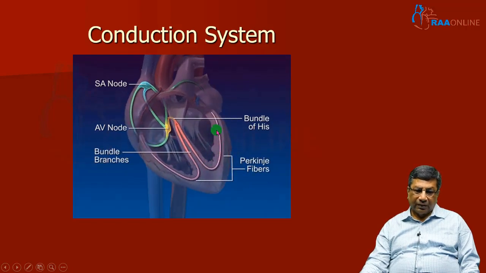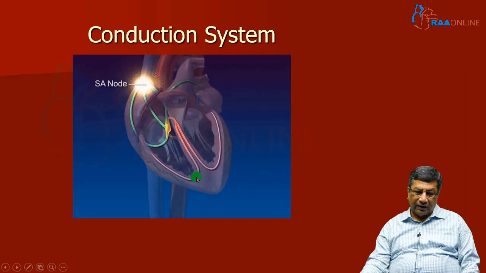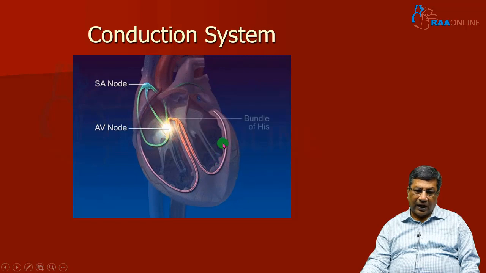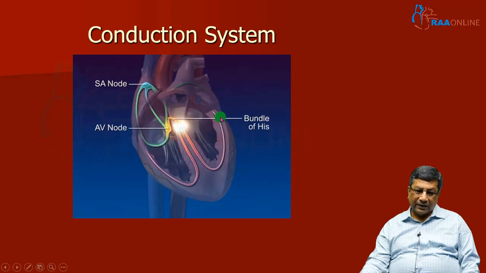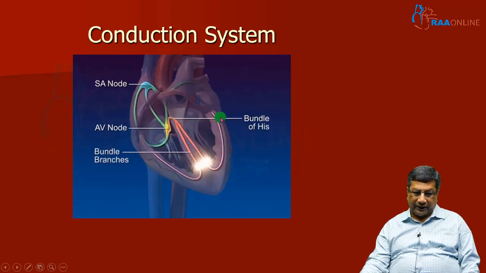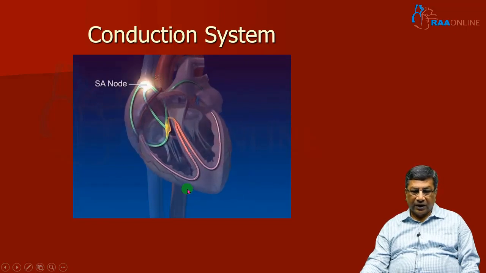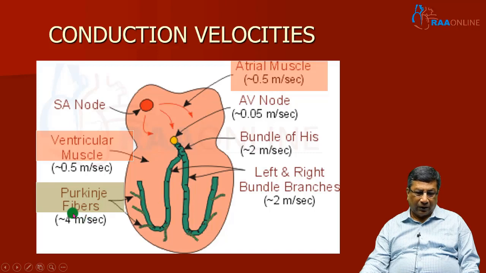So that's why both ventricles are depolarized simultaneously and very quickly. That's why the entire ventricular depolarization is over within 0.08 second, because it is done by the specialized conduction system of the heart, which travels at 4 meters per second.